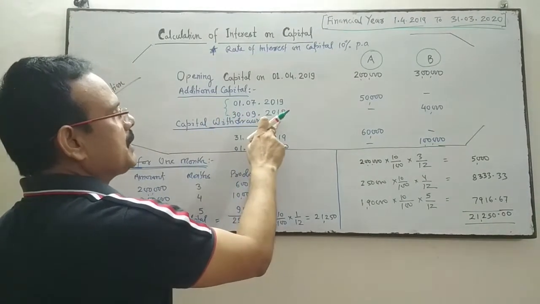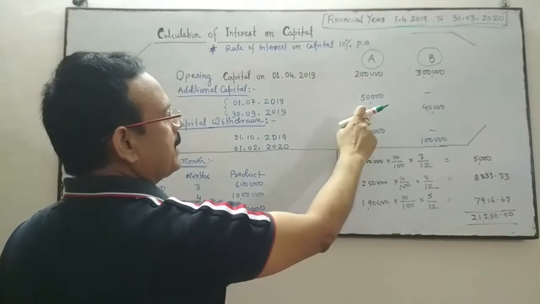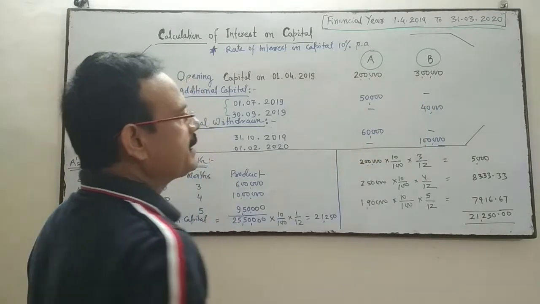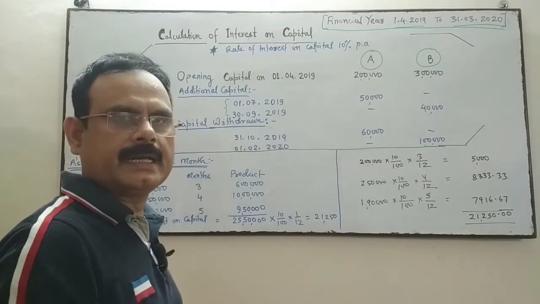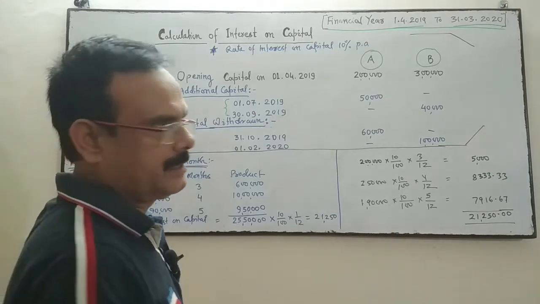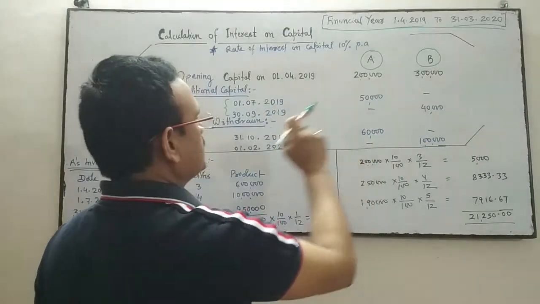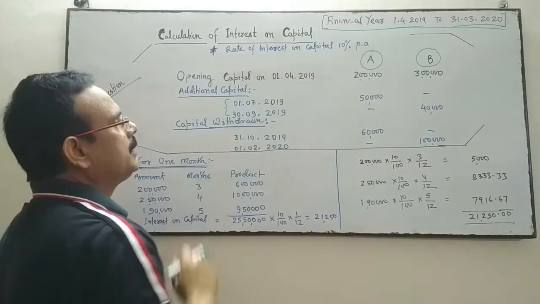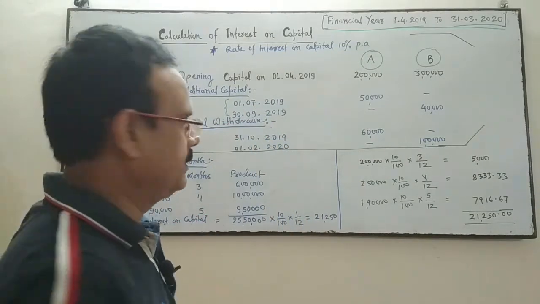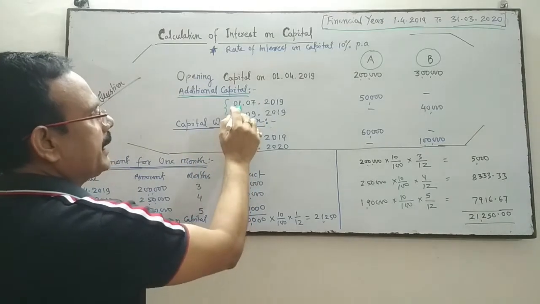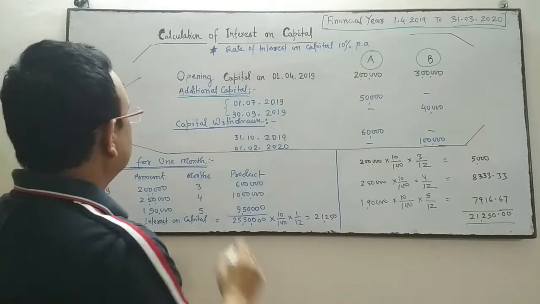On 30th September 2019, A has not contributed any capital, but B has contributed 40,000 as additional capital. This is about the additional capital given by both the partners on different dates.